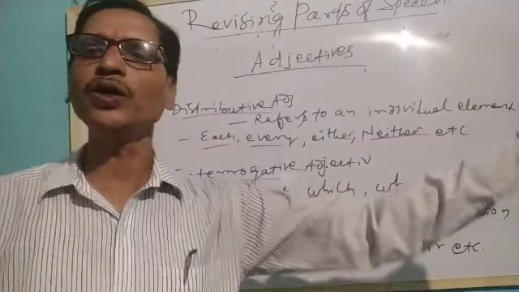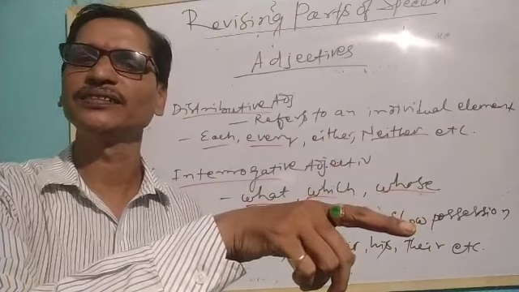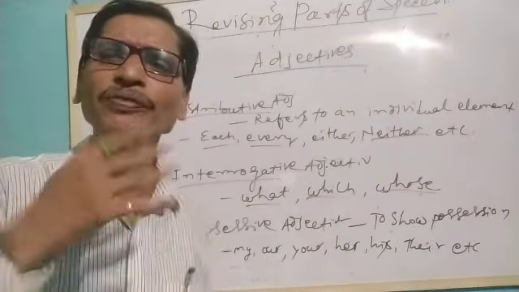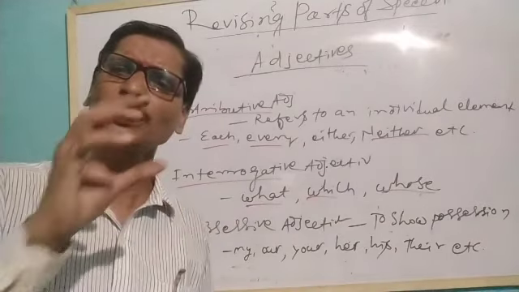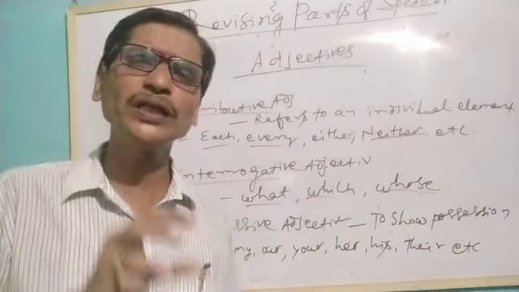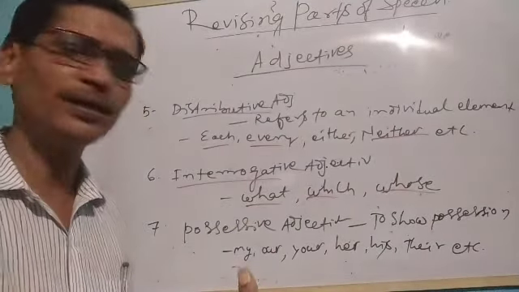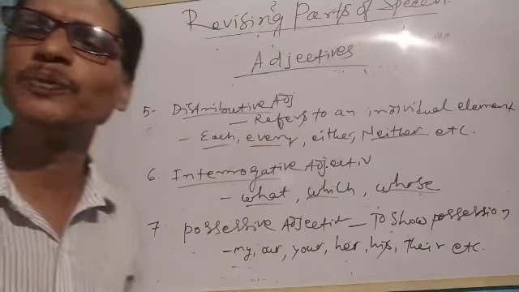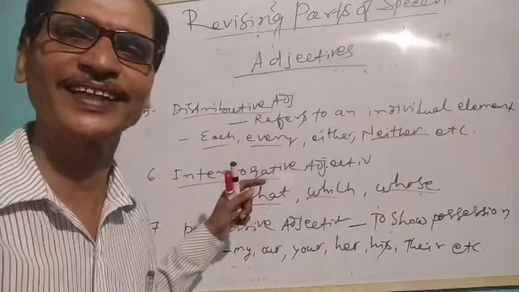This is not your pen. This is his seat. This is not our school. Understand? So when we are talking about the possessive case of nouns, some words we are using to demonstrate the possessive of a noun, which function as adjectives, are called possessive adjectives. Other adjectives we will again discuss.